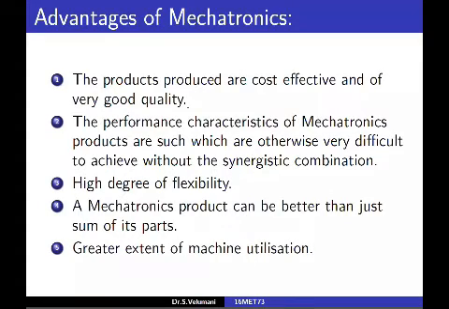Third one, high degree of flexibility. I told you the example that a washing machine presently has this much of facility. If the company wants to add some more facility in the microcontroller chip, they can again reprogram it and add a function. So it is coming under flexibility. A mechatronics product can be better than just some of its parts. Fifth one, greater extent of machine utilization.